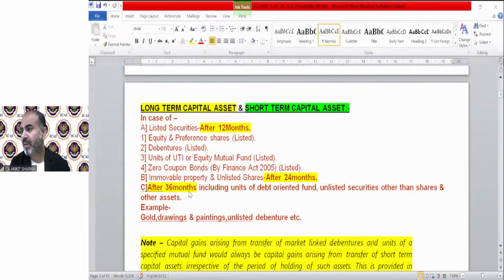Next is, if we did not understand PGBP and income from house property, can we understand this chapter? Yes, of course you can. Only section 50, which is regarding the depreciable asset, might affect you. All other provisions are separate. They do not have any connection with PGBP or house property, but it's my advice that before starting to read any chapter, you have knowledge of the basic principles of income tax, residential status, PGBP, salary, house property. That's the system of learning everything. So that process should be followed.